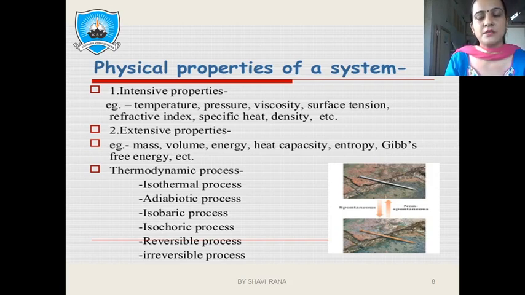Isothermal processes are those in which temperature remains constant. An adiabatic process is one in which no heat can be exchanged. Isobaric is one in which pressure remains constant. Isochoric is one in which volume remains constant. Reversible means we can convert from reactant to product easily, and from product back to reactant. Irreversible processes are those in which no such exchange can be done.